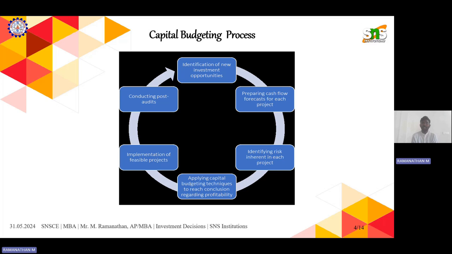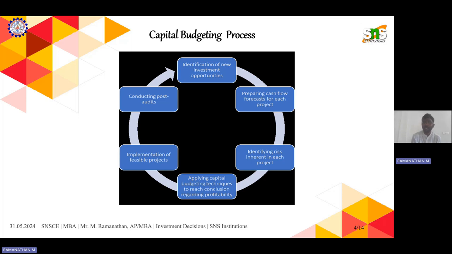So in the capital budgeting process, the first step is to identify new investment opportunities. You can see it from two perspectives: the perspective of business, starting a business, and the perspective of investment.